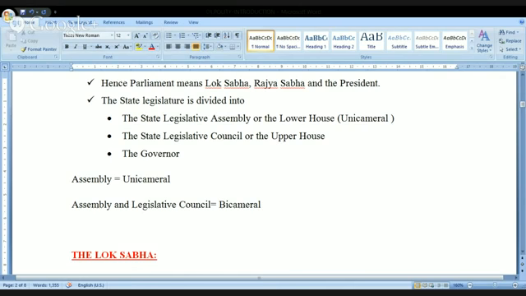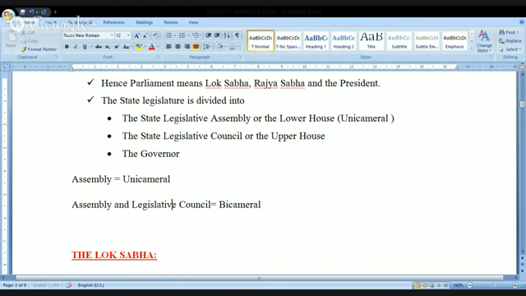In any state, if I have only one house, that is the legislative assembly. There we don't use the word lower house or upper house. Kindly remember this very important point. If the council is present, then only we use the word upper house. If the council is present, then only the legislative assembly is called the lower house. That's it. Just like Lok Sabha, Rajya Sabha, and the President, at state level: assembly, legislative council, and governor. That's it. Hopefully I'm clear.